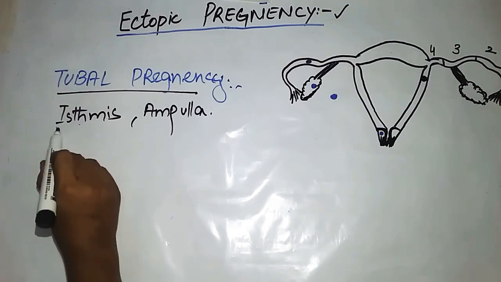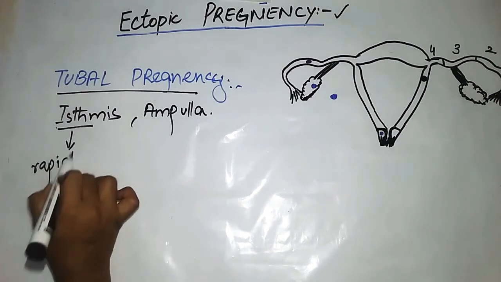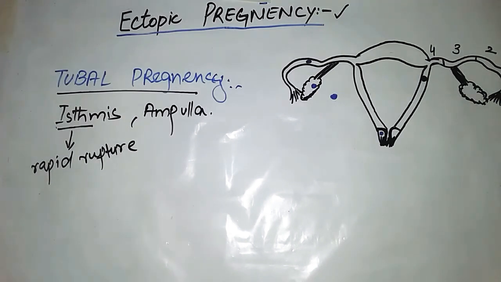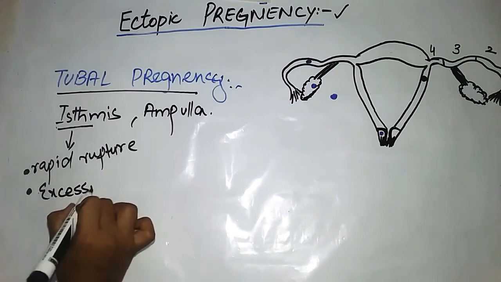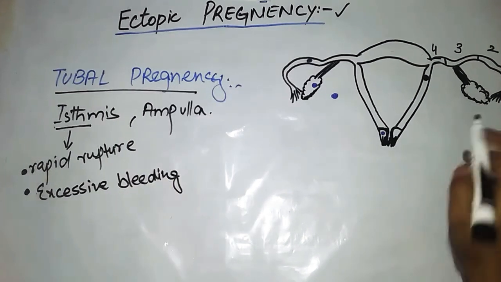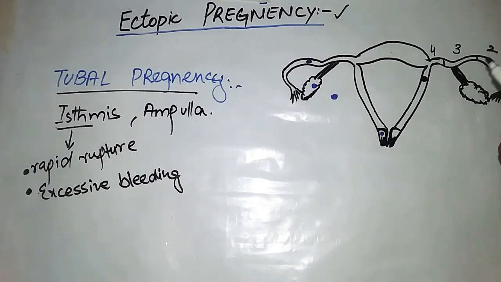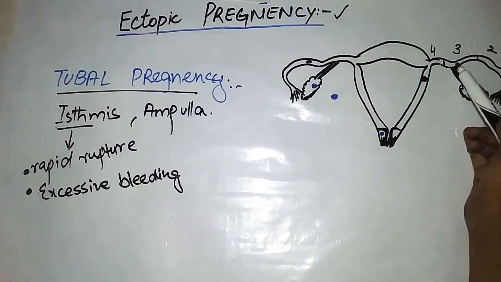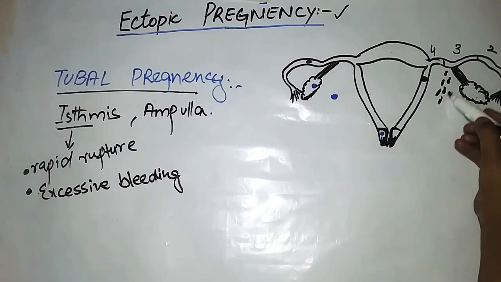If the implantation is in the isthmus, then it results in rapid rupture. The second result of such implantation is excessive bleeding. Why? Because in the isthmus, that is the third part, there is anastomosis between the blood vessels of the ovary and the uterine tube. So if rupture occurs over here, there will be excessive bleeding and it will cause damage to maternal life.